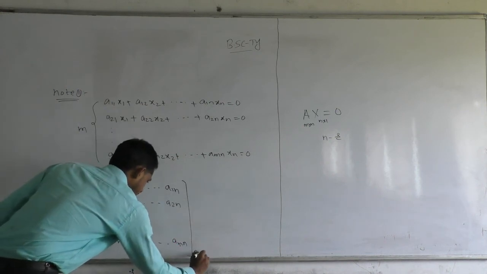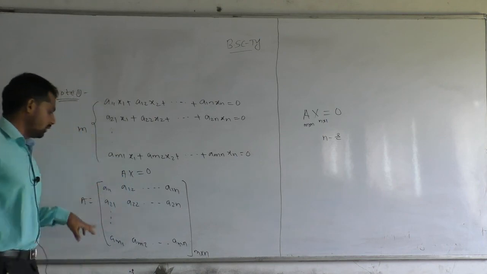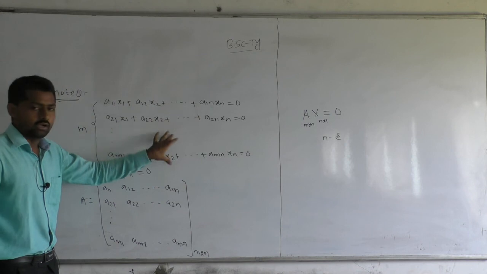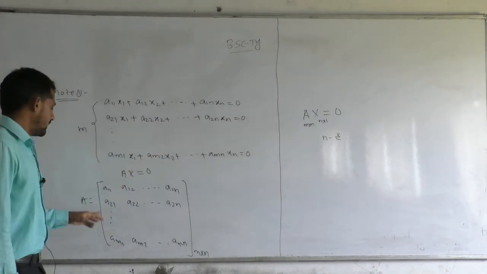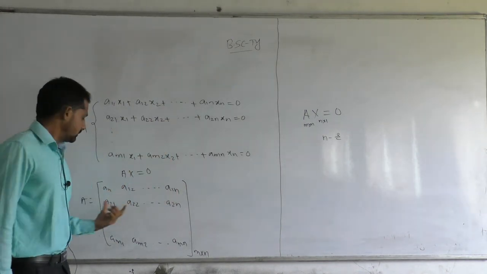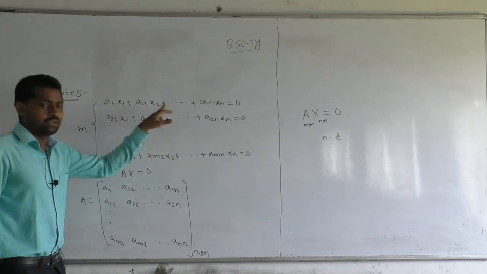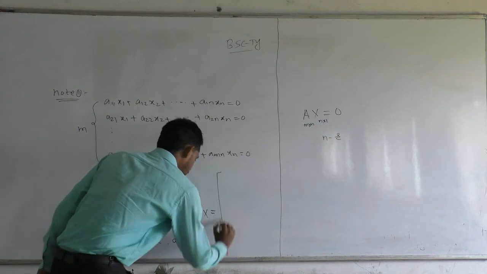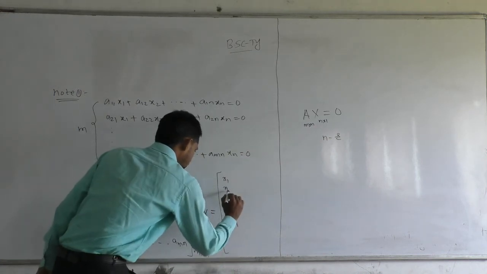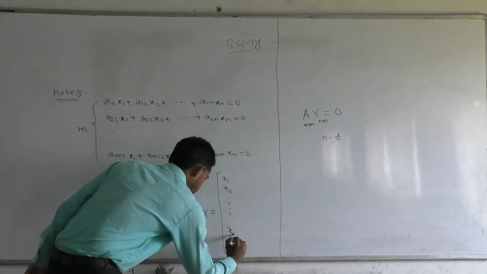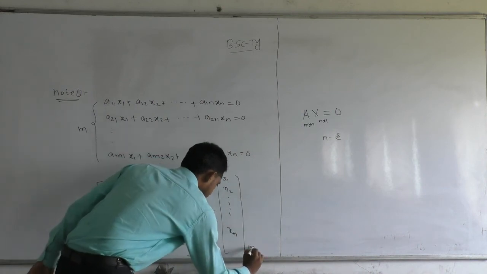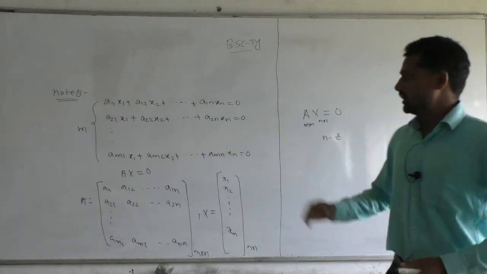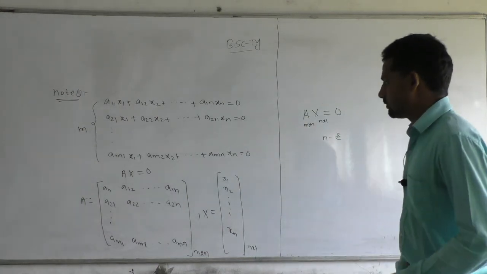So this is an m cross n matrix, where m is the number of rows, which are the number of equations in the homogeneous system, and there are n columns which represent the number of unknowns, and x is the n cross 1 matrix x1, x2, dot dot dot xn. So we can write every system of linear equations in the form Ax = 0.